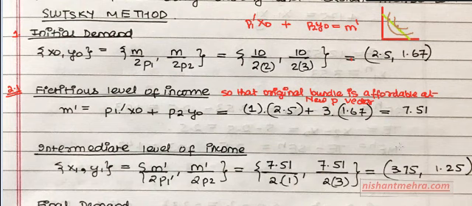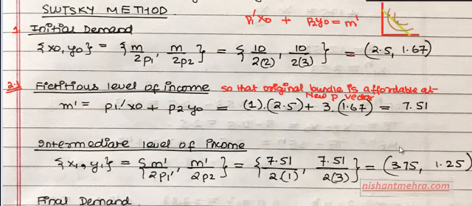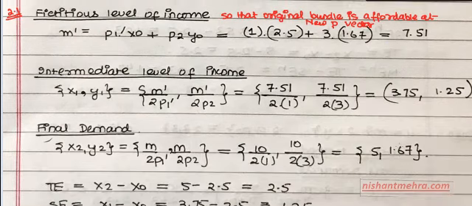But what I'm trying to say is that the original bundle should be affordable. I'm not saying that this has to be the optimal as well. So that is the reason I've just written it to be affordability, nothing else, right? Now what you will do is you'll find out the intermediate level of income, and this is what your step 2.2 is.